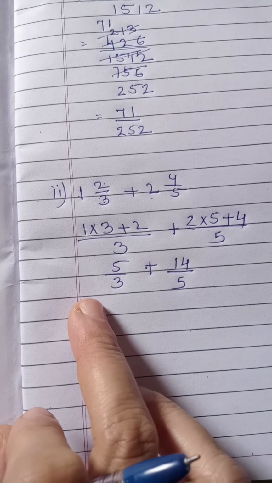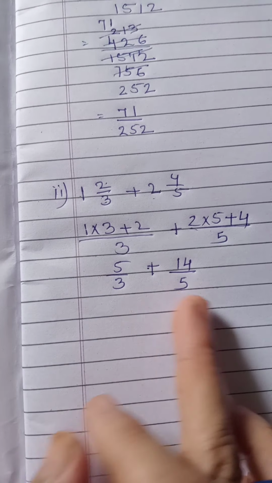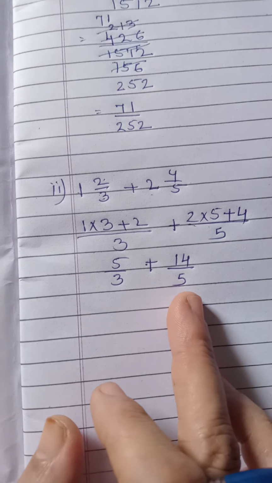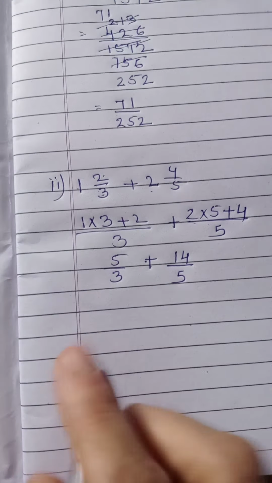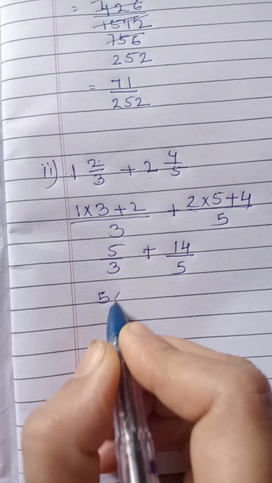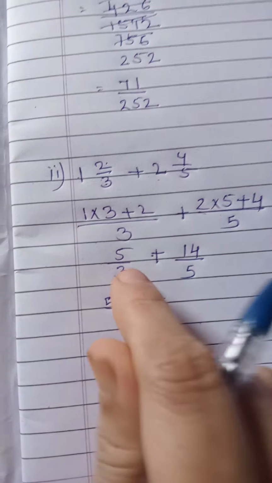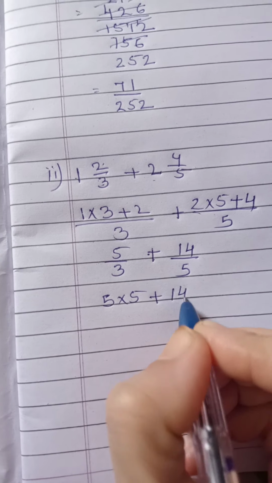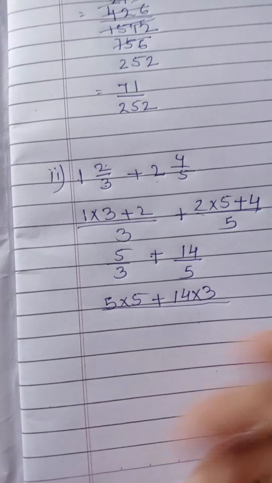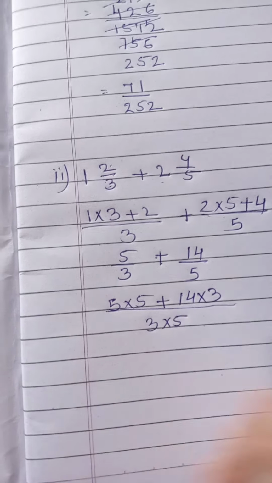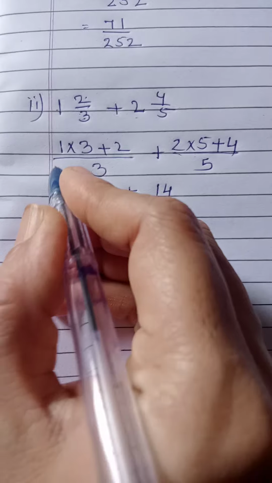Now how will we add these rational numbers? First we will equalize the denominators. How will we equalize the denominator? By multiplying each other and cross multiplication with the numerator. So 5 multiplied by 5 plus 14 multiplied by 3, upon 5 multiplied by 3. We write it only one time. 3 multiplied by 5. Then 5 5s are what? 25.